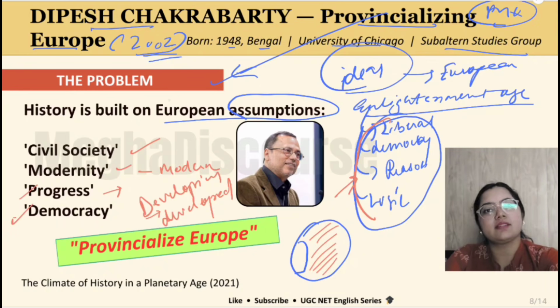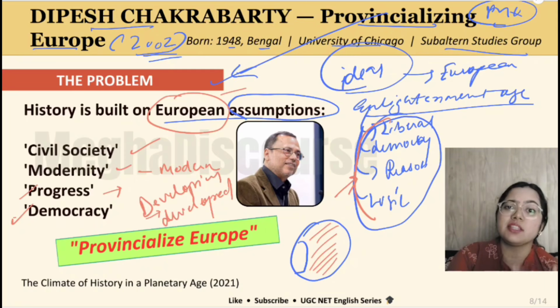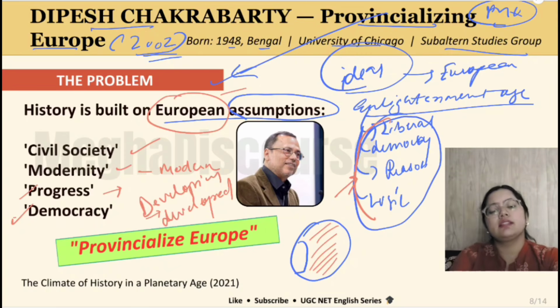So these are the ideas. History is built on European ideas. So why do we always focus on them? Why do we make Europe essential? That is the reason he says that we should provincialize Europe.